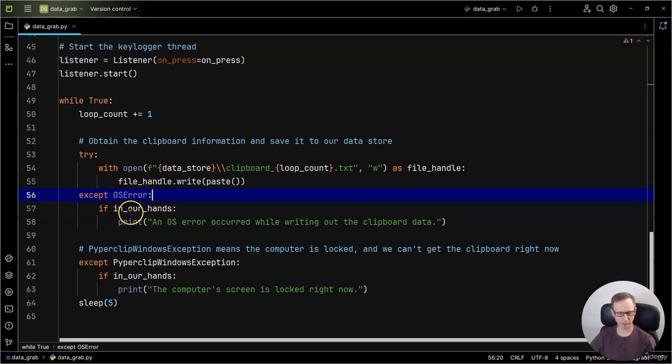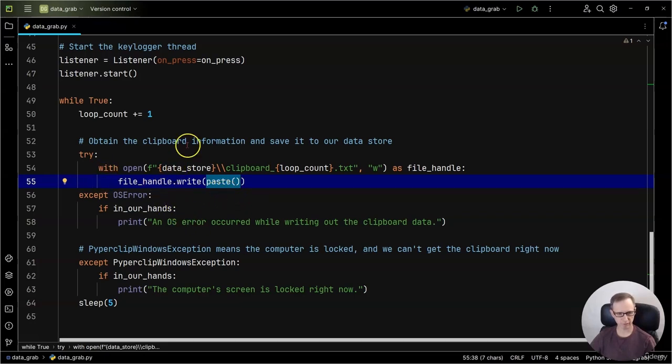If it's true, this time I'm not going to print out the clipboard. You could if you wanted to, but sometimes clipboard data can be quite large. So I figured I don't really care to see it on the screen for some type of failure. So I'm just printing an error message for us to see. But if you wanted to print the clipboard data, all you have to do is put paste, this function, inside the print function as the argument, and it would print it. And we don't have to cast to a string this time, because the paste function actually returns a string. So there's no need to do a cast.